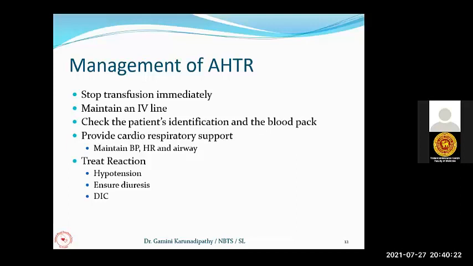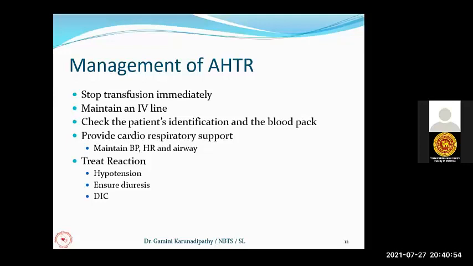The next important component is DIC, disseminated intravascular coagulation. Due to various cytokines and chemical substances released in the acute hemolytic reactions, the intravascular coagulation system can be triggered, and that can lead to DIC. With DIC, you know that the patient will get consumptive coagulopathy and consumptive thrombocytopenia.